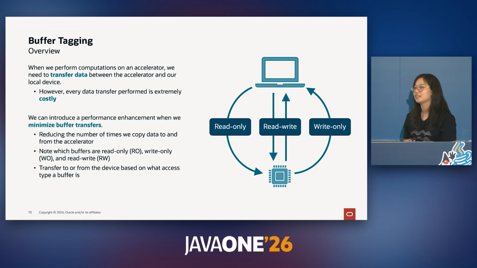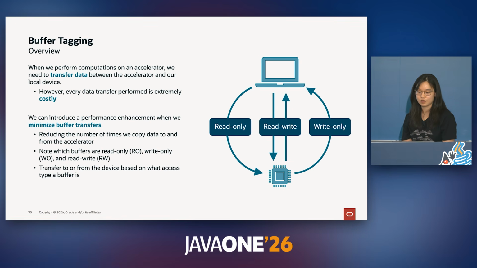Normally, when we perform computations on the accelerator, we need to transfer data between the accelerator and our local device. However, every data transfer is extremely time costly. We can introduce a performance enhancement when we minimize these buffer transfers, therefore reducing the number of times we copy data to and from the accelerator.